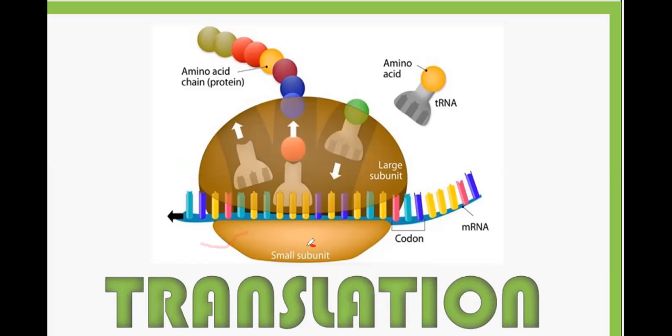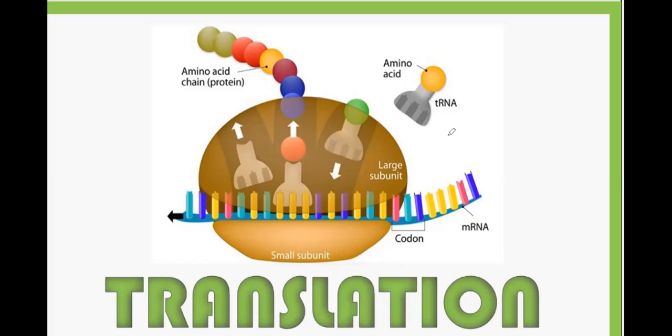Ribosome has two units, a small subunit and a large subunit. Then the processed messenger RNA in eukaryotes, and transfer RNA. All these things work together and produce protein, that is a chain of amino acids, also known as polypeptide.